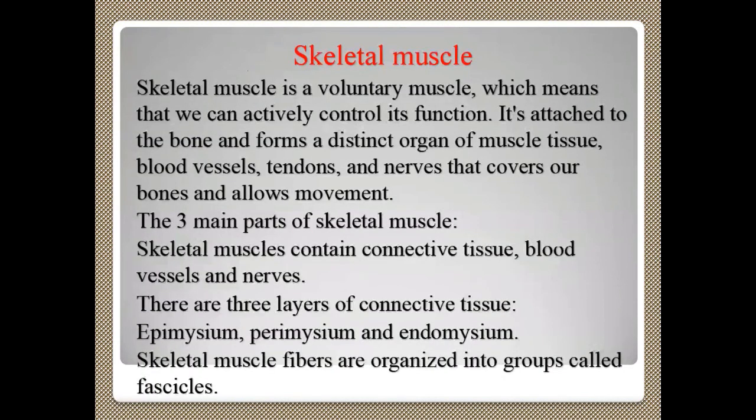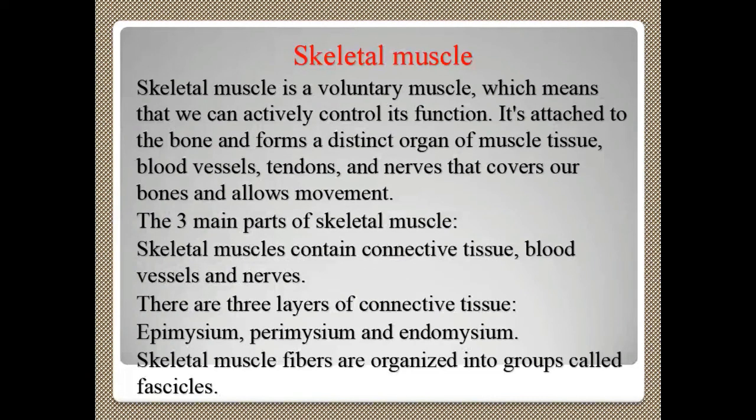So now we are going to concentrate on skeletal muscles. Skeletal muscle is actually a voluntary muscle. Whenever you need, then only they will function. It's not involuntary, it's voluntary. Cardiac muscle is involuntary. Whether you like it or not, cardiac muscle will be functioning, contracting and expanding. But voluntary muscles are not like that. When you think, when you need, then only they will contract. So they are voluntary muscles, which means that we can actively control its function. The brain can control its function through motor neurons.